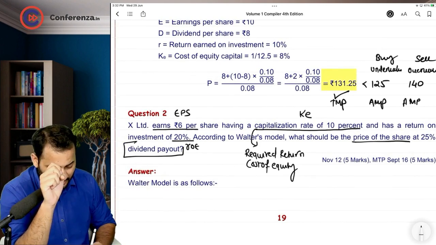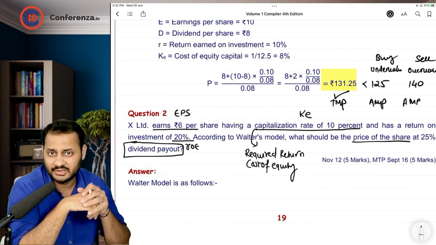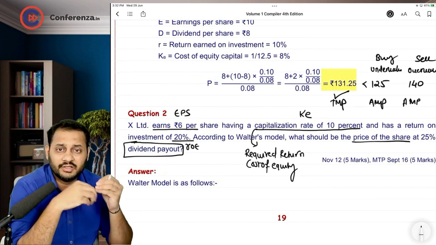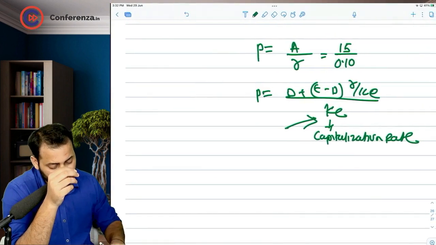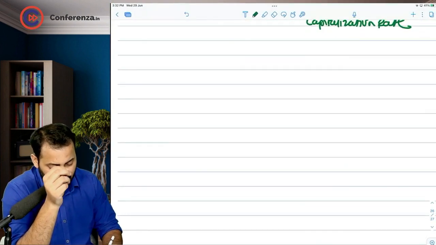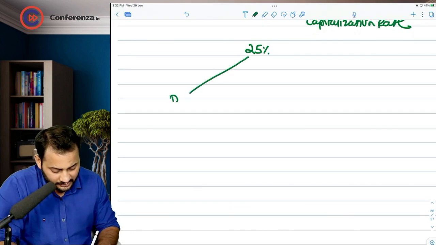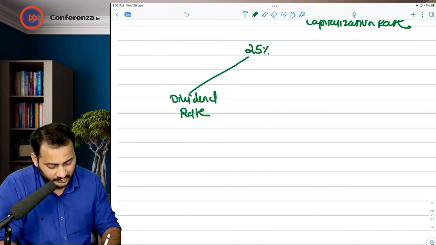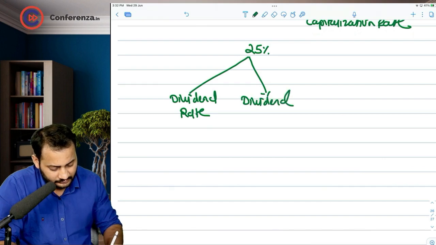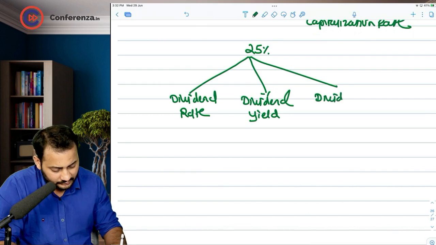Now you need to learn 3 more formulas from the basic ratios. What is dividend payout? See, let's say for example, I am writing 25%. So if the question says 25% is the dividend rate, it can also say it is dividend yield. It can also say it is dividend payout ratio.